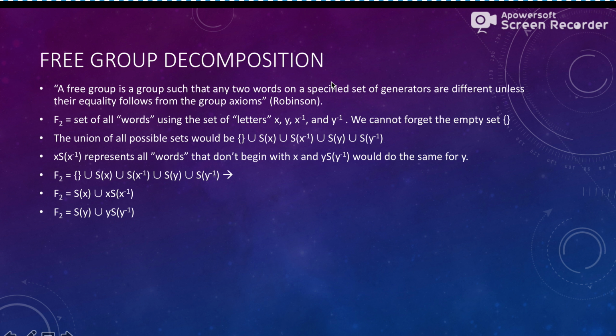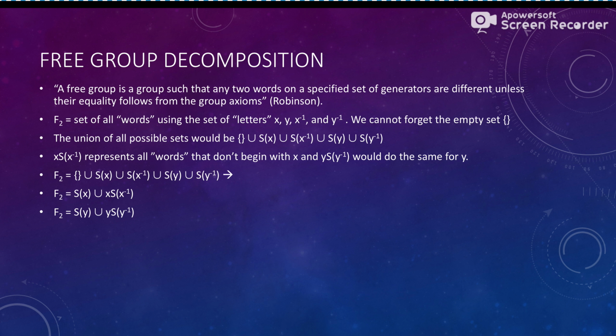Using the set of letters x, y, x to the negative 1, y to the negative 1, we can create a list of words, but we can't forget to include the empty word, and we also have to note that x and x to the negative 1 will cancel, and y and y to the negative 1 will cancel each other out, just like typical math when you're dealing with exponents.